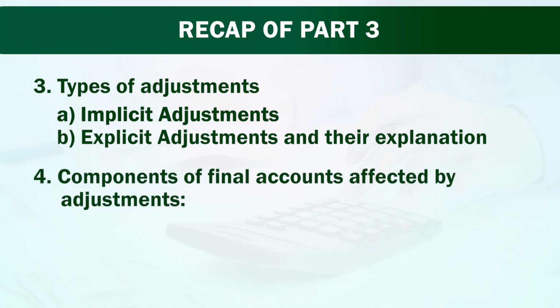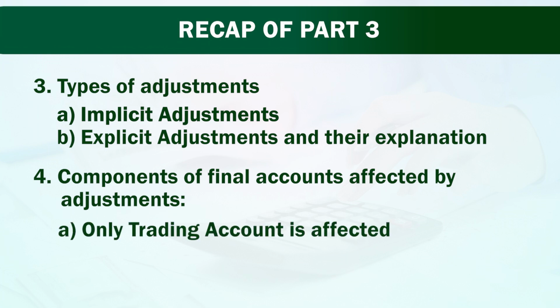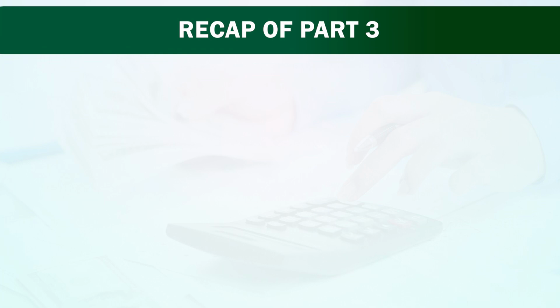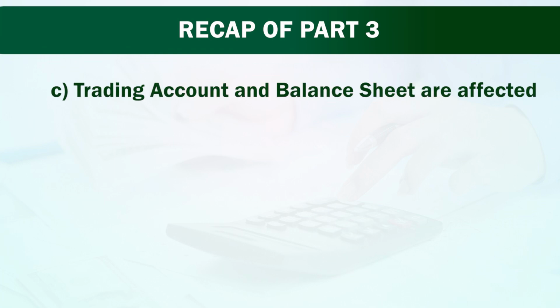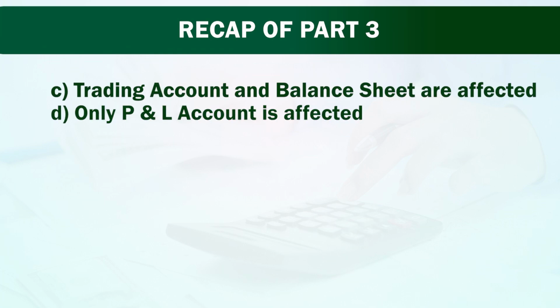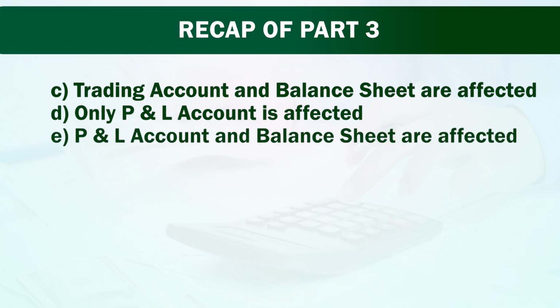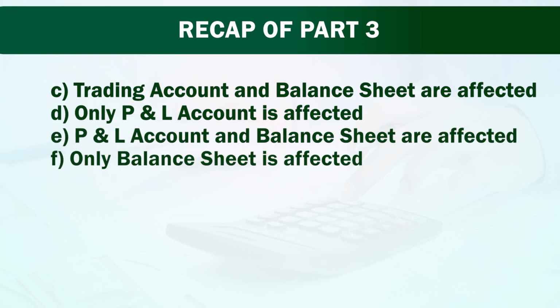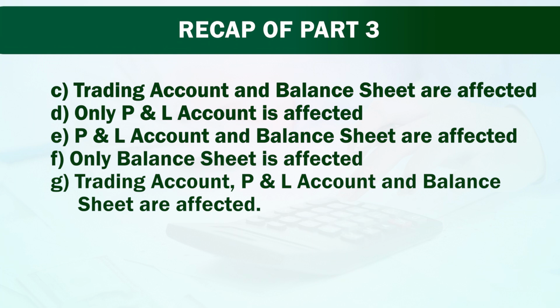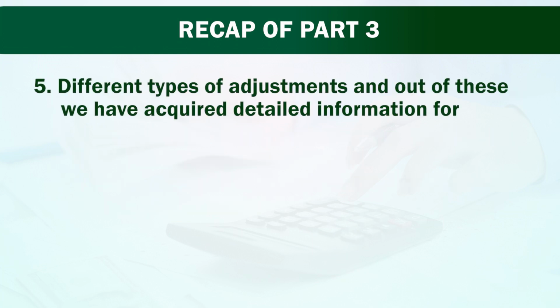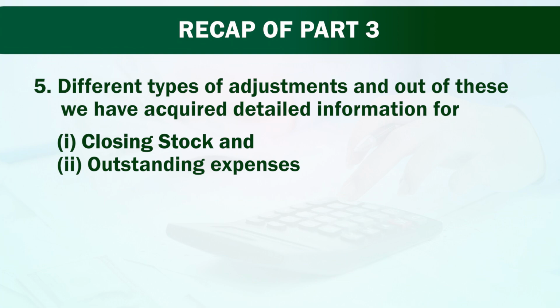Components of final accounts affected by adjustments: only trading account is affected. Trading and profit and loss account both are affected. Trading account and balance sheet are affected. Only P&L account is affected. P&L account and balance sheet are affected. Only balance sheet is affected. Trading account, P&L account and balance sheet are affected. Different types of adjustment, and out of this we have acquired detailed information for closing stock and outstanding expenses.